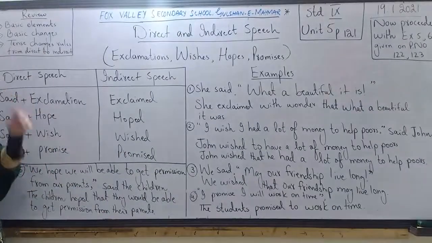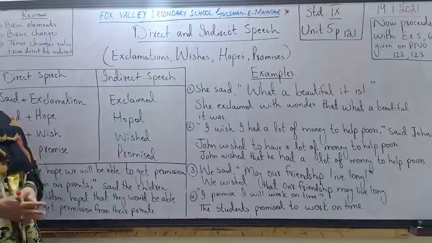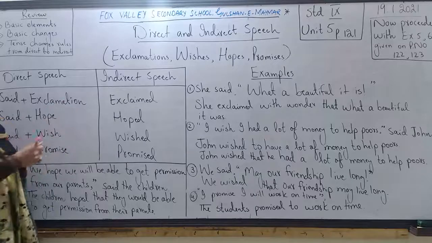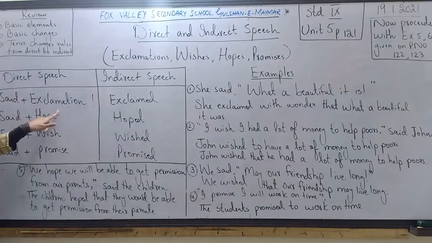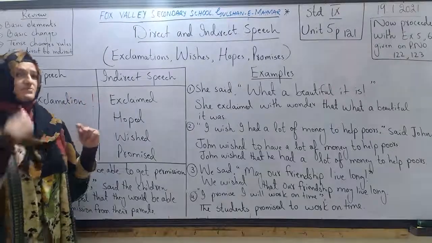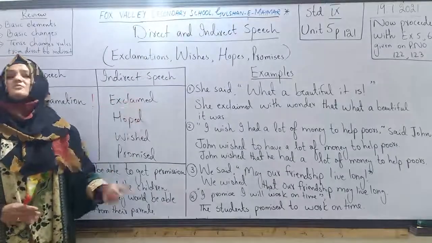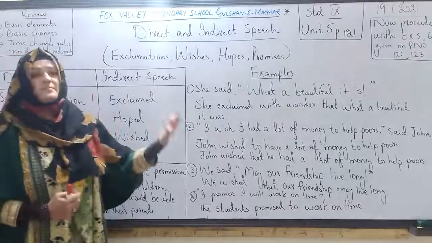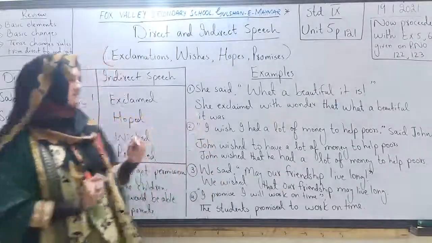Let's suppose in direct speech there is an exclamation. Here the exclamation is a certain expression of certain feelings. When we say the words, there are certain special feelings and certain words which are called exclamation, and there is an exclamation mark that shows the sentence is an exclamation. When said plus exclamation is there, and we change direct speech to indirect speech, we do not use said and told, we use exclaimed. And we can use different words: exclaimed with sorrow, exclaimed with wonder, exclaimed with happiness, exclaimed with surprise. So we can use different words according to the sentence.